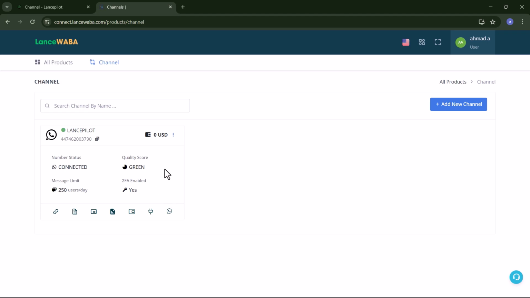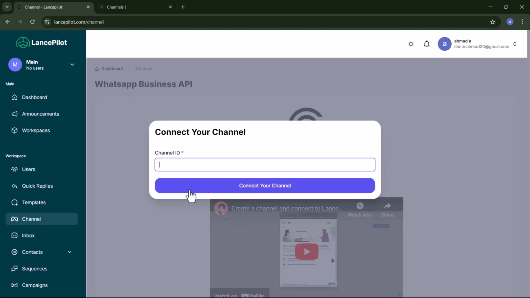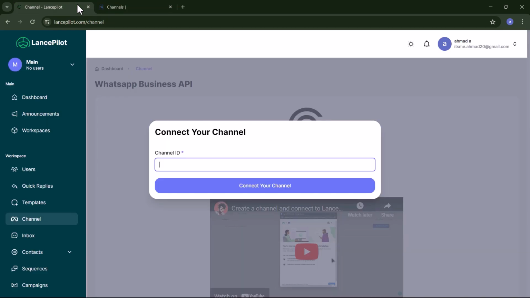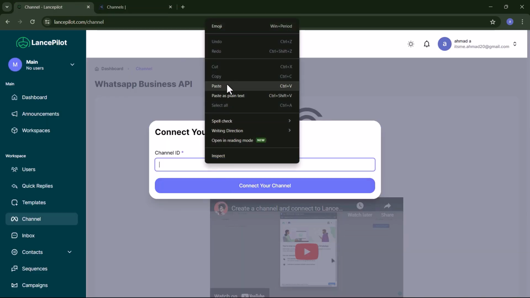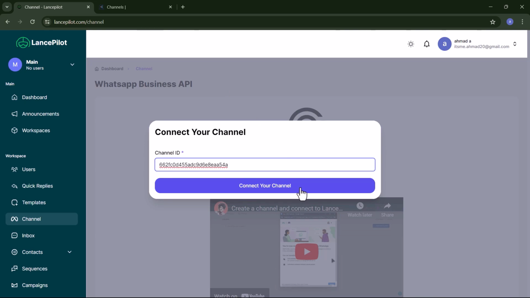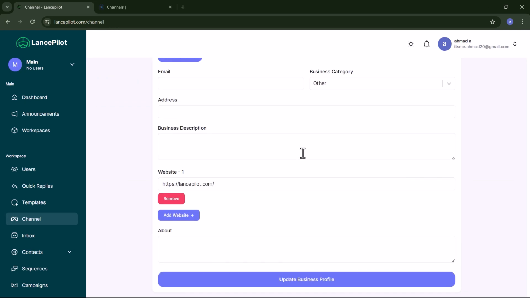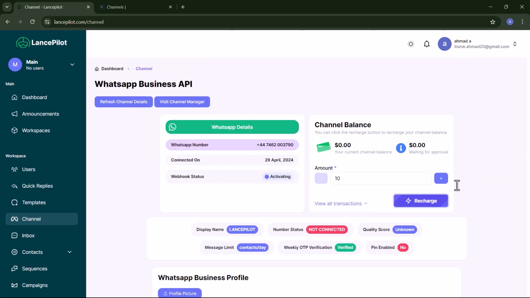Now you need to connect this channel with Lancepilot. So you need to copy the channel ID, then just put it in here and click Connect Your Channel. So you have successfully connected your channel with Lancepilot.